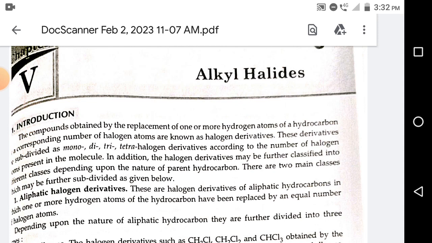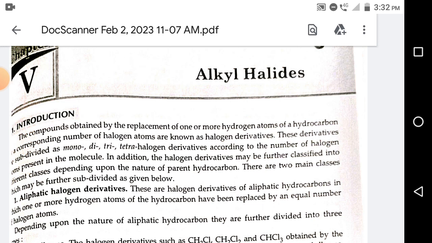Today I am going to make an audio recording for visually impaired students of organic chemistry, and the chapter name is alkyl halides. Introduction. The compound obtained by replacement of one or more hydrogen atoms of a hydrocarbon by a corresponding number of halogen atoms are known as halogen derivatives.